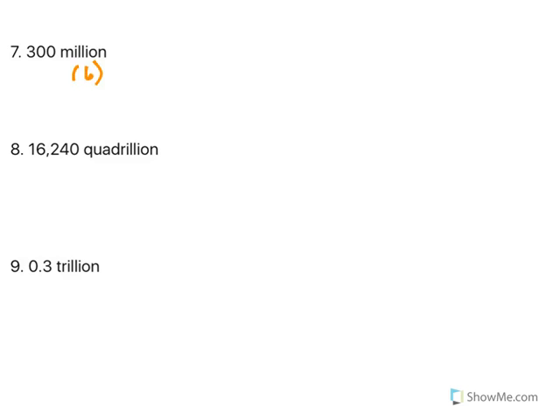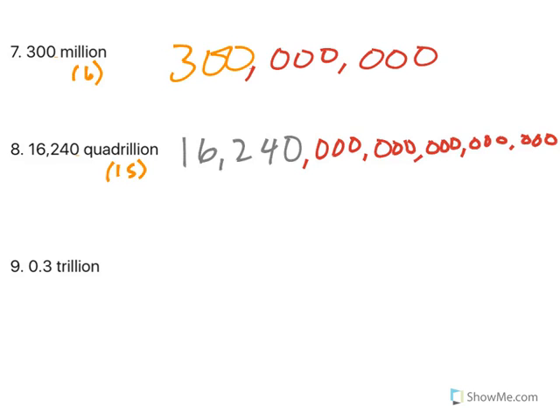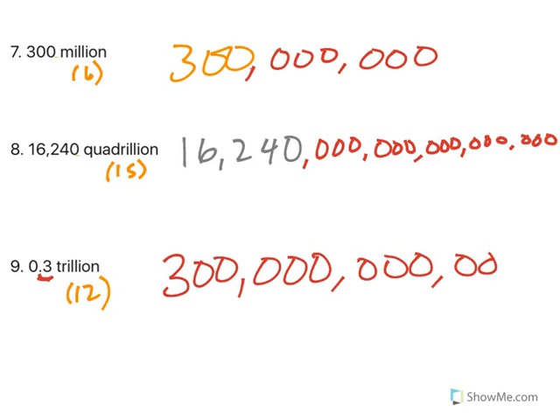300 million. Million means 6. There's my decimal. So 300. 1, 2, 3, 4, 5, 6. Quadrillion is 15. Now notice the decimal's at the end. So you start with 16,240, and then you go 1, 2, 3, 4, 5, 6, 7, 8, 9, 10, 11, 12, 13, 14, 15. Trillion means 12. 3 is the first one. 1, 2, 3, 4, 5, 6, 7, 8, 9, 10, 11, 12. So 0.3 trillion is the same as 300 billion. And that's it.